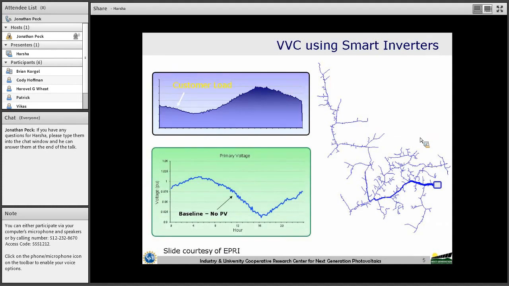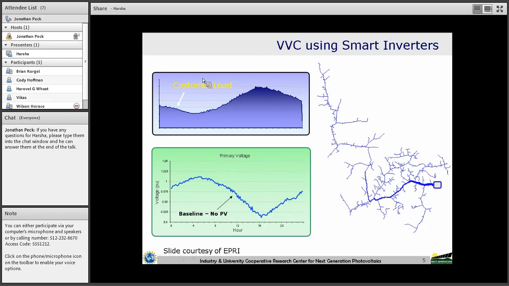So here I'll present the functionality of smart inverters. All PV systems and energy storage systems are associated with inverters, and not all inverters are smart inverters. When the PV inverters are associated with additional functionality like controlling of reactive power, then we can refer to them as smart inverters.